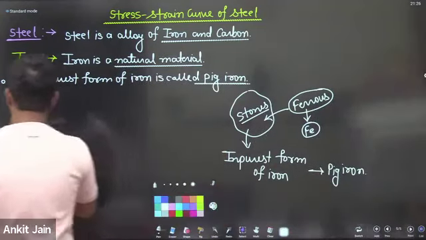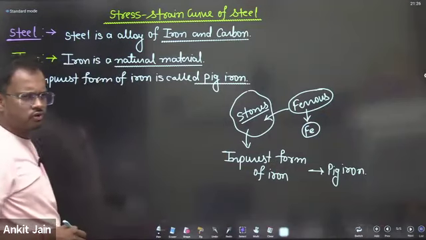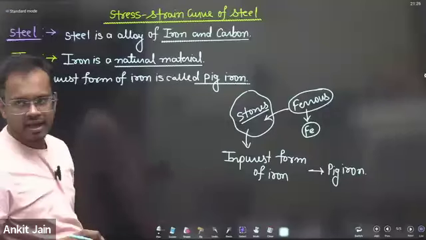So after purifying this pig iron, the purest form of iron will form, and this purest form of iron is called wrought iron.